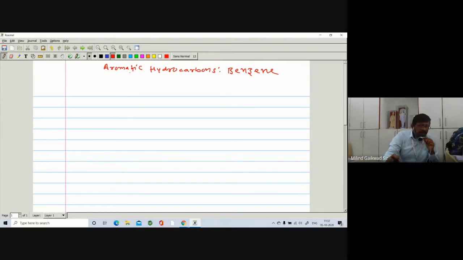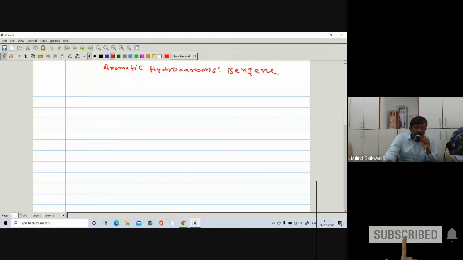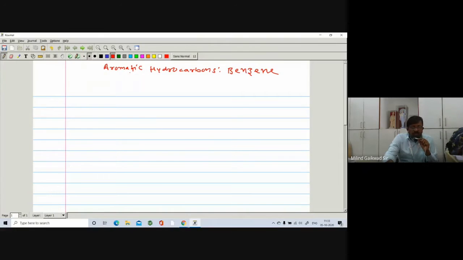One is an aromatic homocyclic compound and the second is a non-aromatic homocyclic compound. Both are again classified as monocyclic and polycyclic. Here we are going to discuss only the aromatic hydrocarbons, that is, monocyclic and some polycyclic examples. We have seen the benzene nucleus, which can also be divided into monosubstituted benzene, disubstituted benzene, and polysubstituted benzene, and we have seen the corresponding examples.